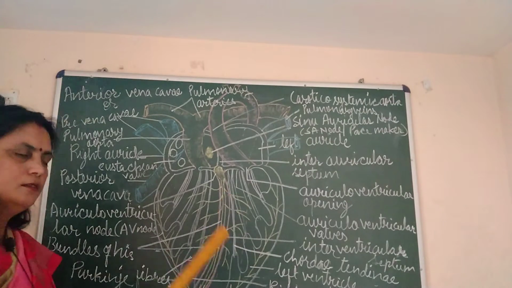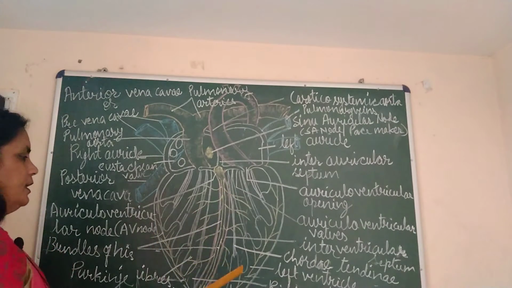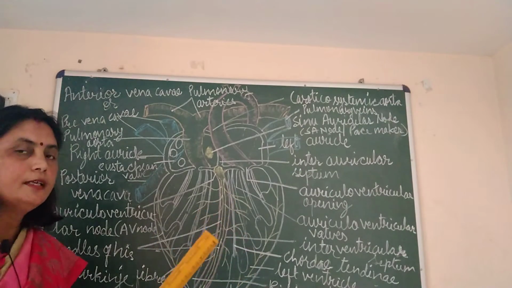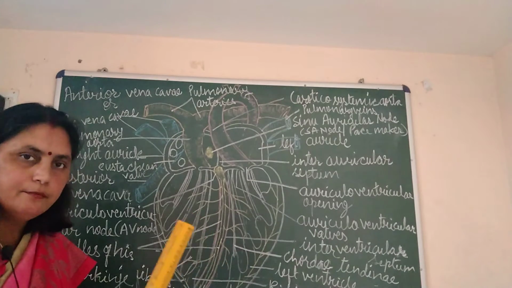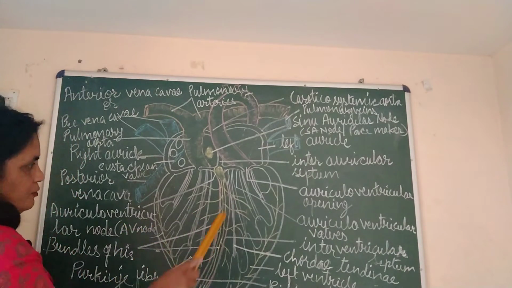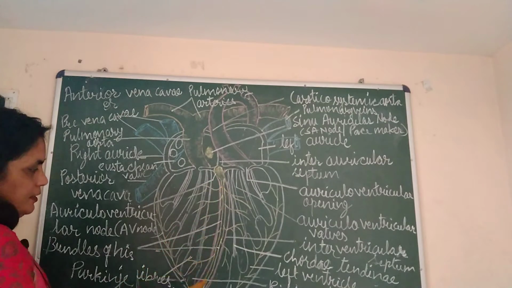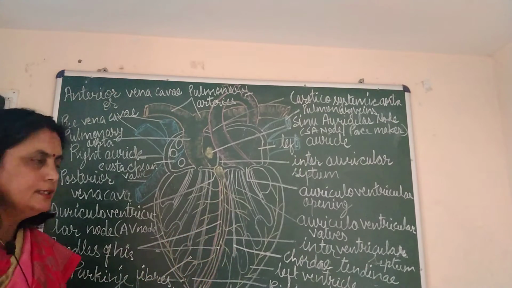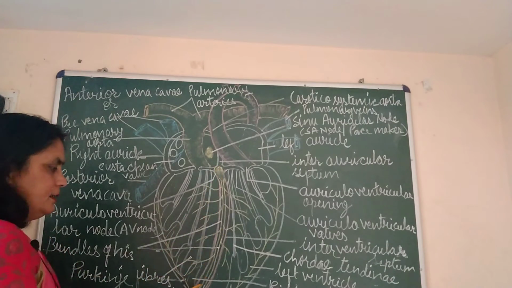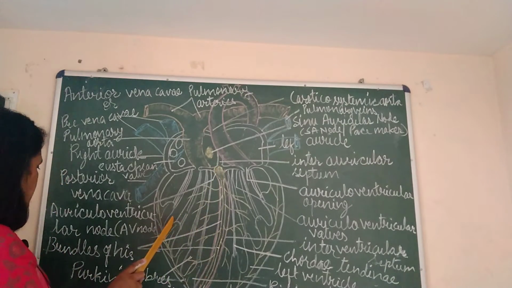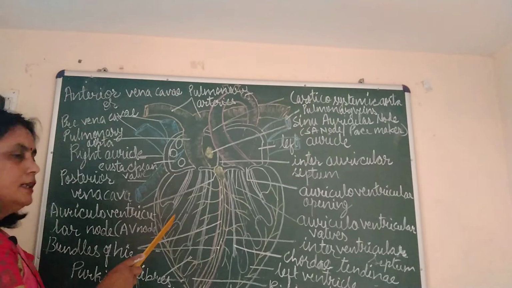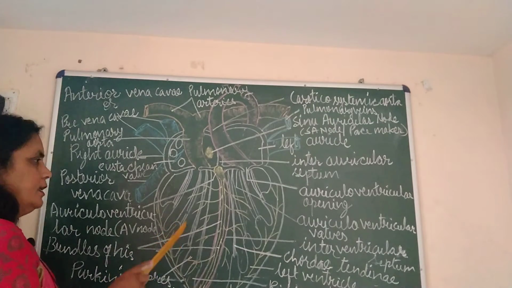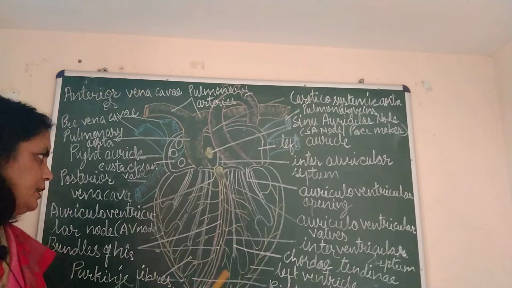Okay. Now come to ventricles. Ventricles are also two, right and left, and they have very thick, muscular walls. And as you can see, there is an interventricular septum which separates the two ventricles. It is slightly inclined, that's why the right ventricle is a little smaller as compared to the left ventricle.